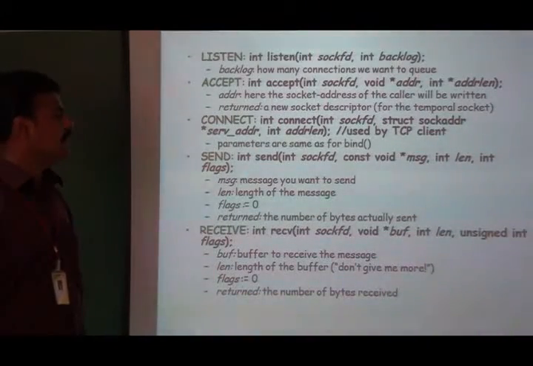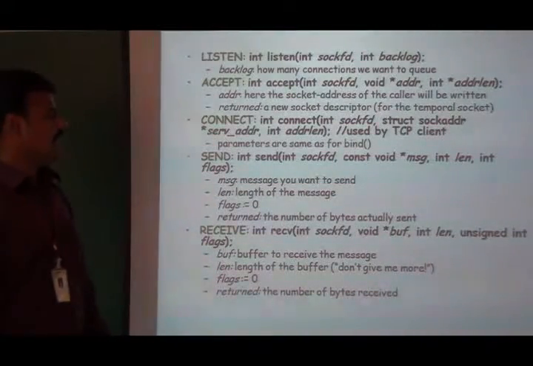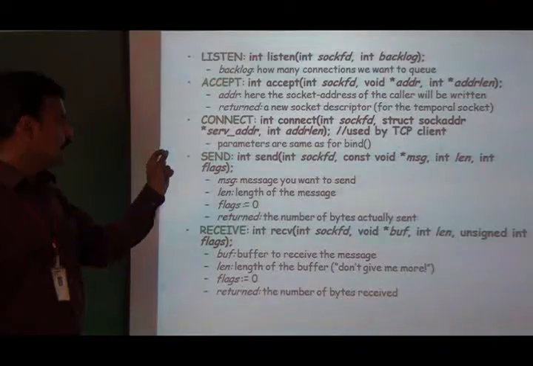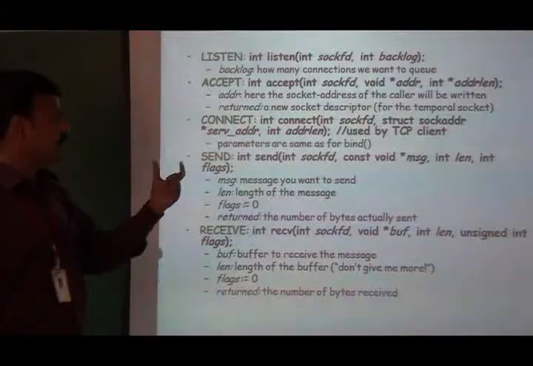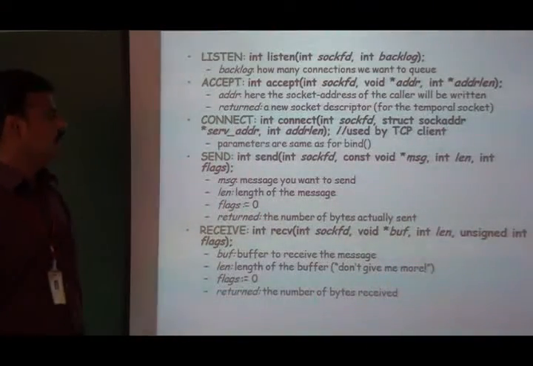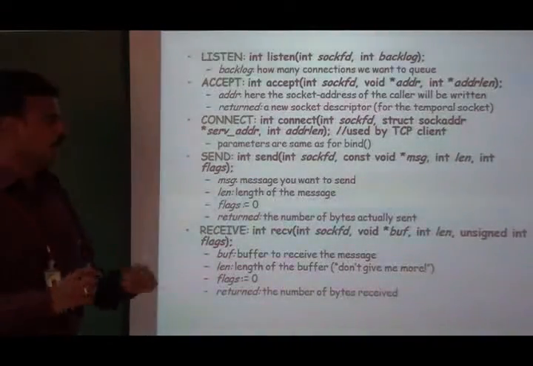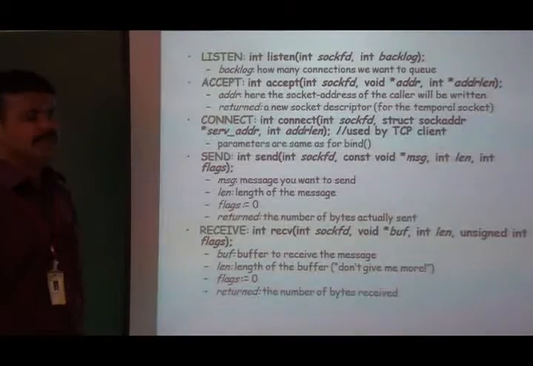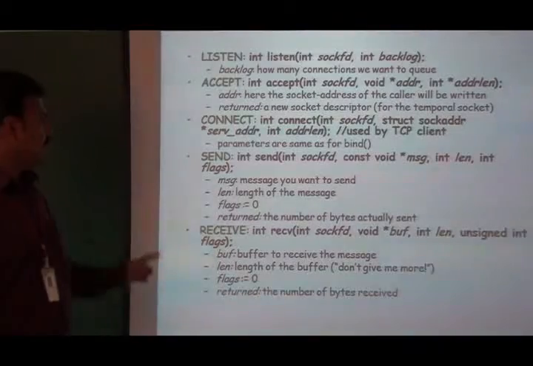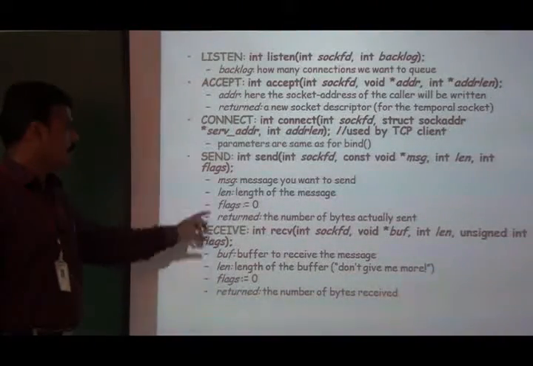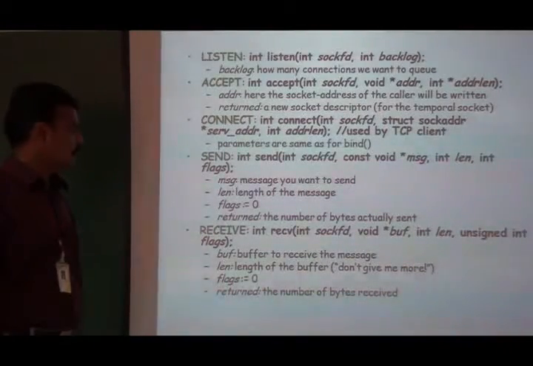The second one is the pointer to the character array where we place our information. We want to send a message, so the message is going to be stored in that particular variable called MSG. Next is the length of the message. We have to specify the length of the message. Normally, for the last argument, we have to assign 0. So the message you want to send is stored in MSG, the length of the message is stored in LEN, and 0 is assigned to the flag field.